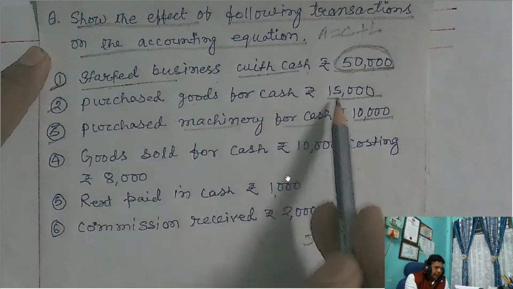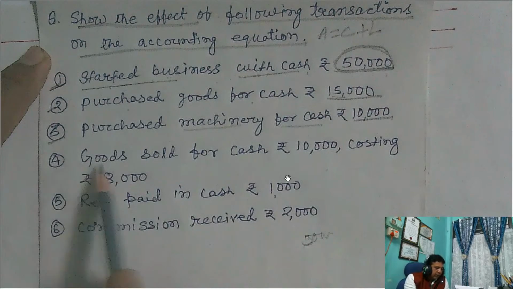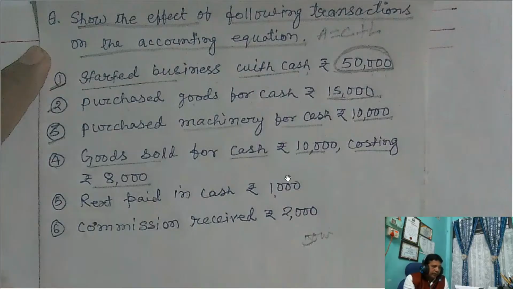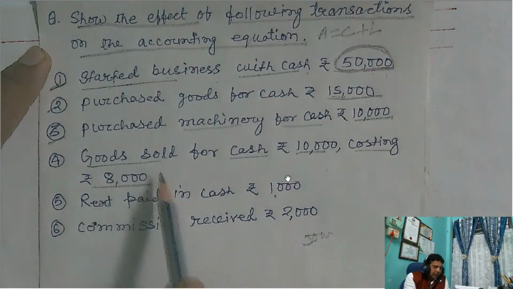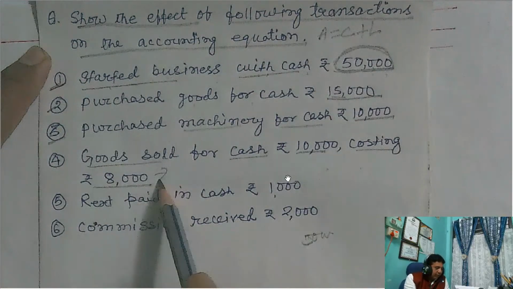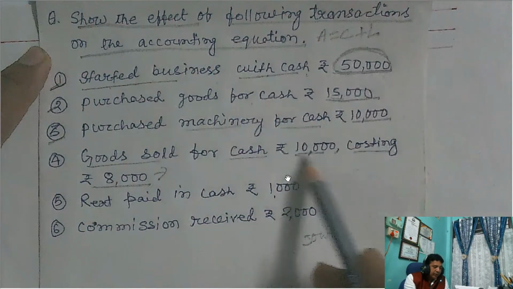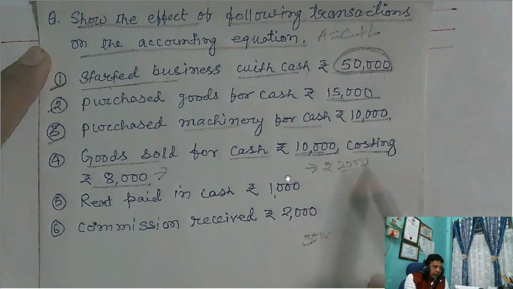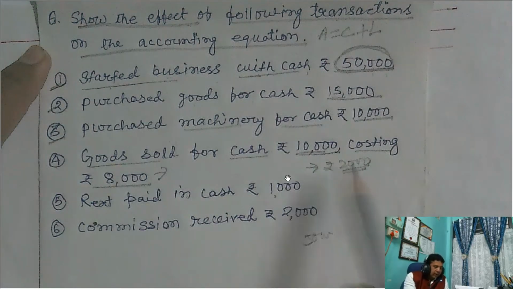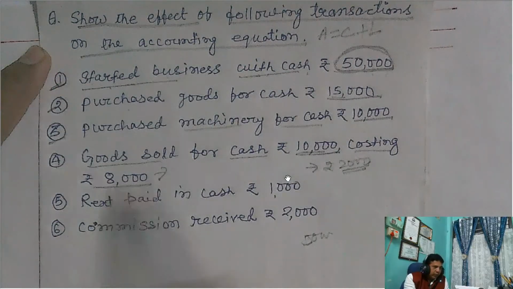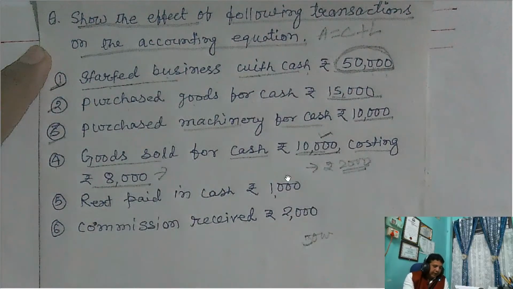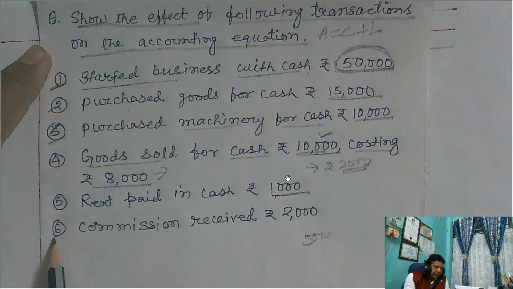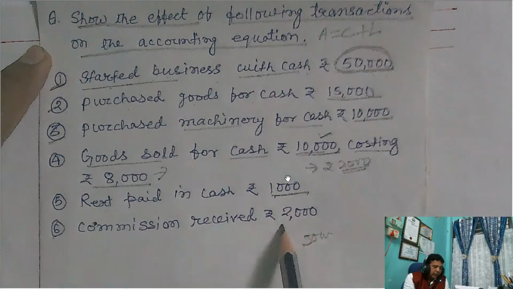the goods purchased here, 15,000 of goods, are sold here. Goods sold for cash rupees 10,000, costing rupees 8,000. You understood this? The cost price of the goods is 8,000, but it is sold at rupees 10,000. That is, there is a 2,000 rupees profit. Making 2,000 rupees profit, goods of 8,000 value are sold at rupees 10,000. Then thereafter business rent paid in cash 1,000, and thereafter commission received rupees 2,000.